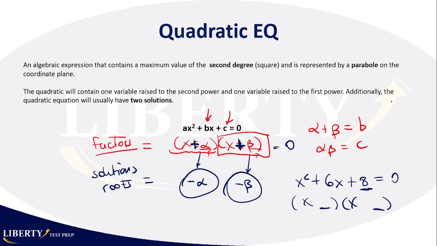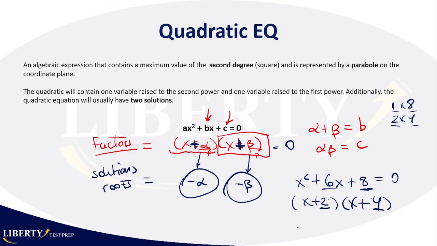So let's start with 8. How can you get 8? You can get 1 times 8. You can get it saying 2 times 4, right? Those are the only two ways you can get 8. Now, if you have 1 and 8, that doesn't add up to 6, does it? If you have 2 and 4, that does add up to 6. So this one should be 2 and this one 4, or 4 and 2, whatever, right? And there you have the factors, okay? Because 2 plus 4 is 6 and 2 times 4 is 8.